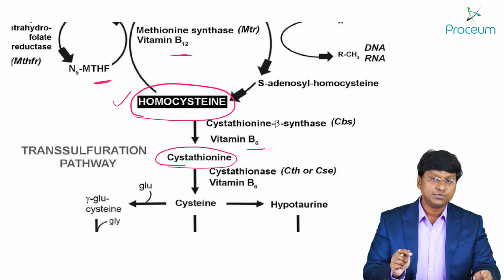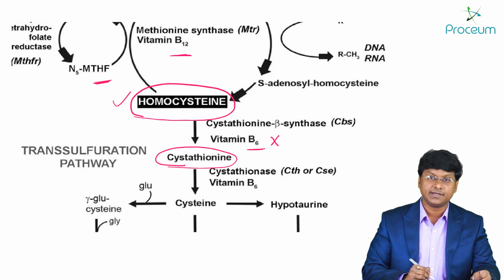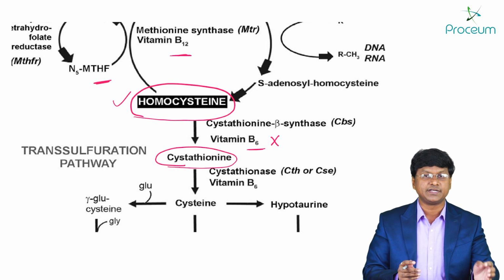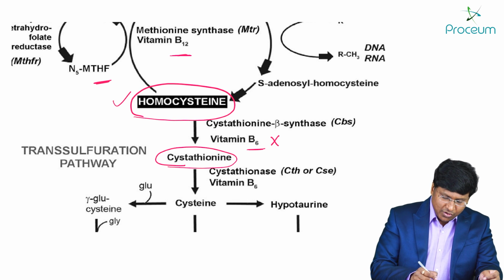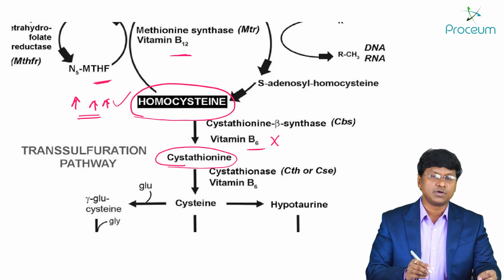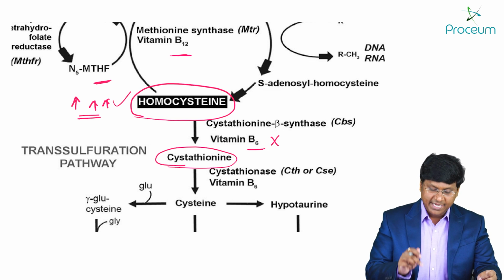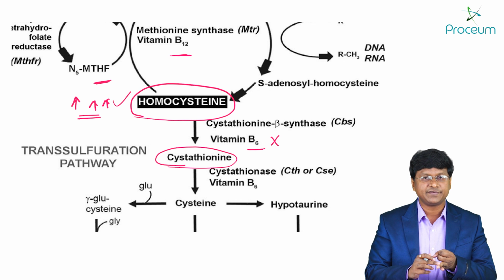Now, what you should understand is, if vitamin B6 is not there, then homocysteine is not converted into cystathionin. And thereby, that will also lead to what is called hyperhomocystinemia. So, hyperhomocystinemia can be there due to vitamin B6 deficiency, due to B12 deficiency, due to folate deficiency.